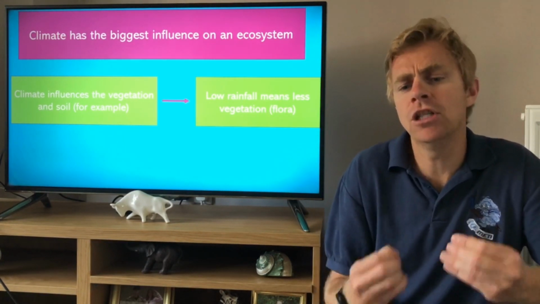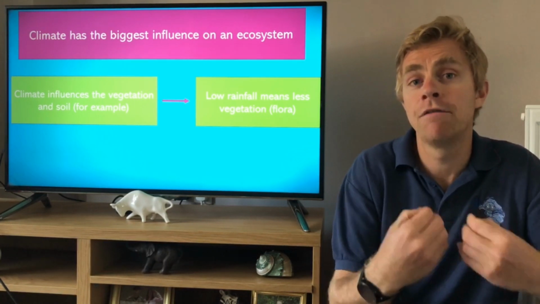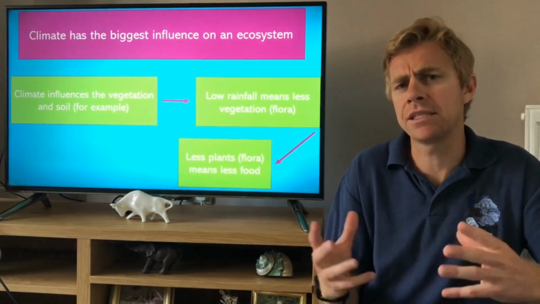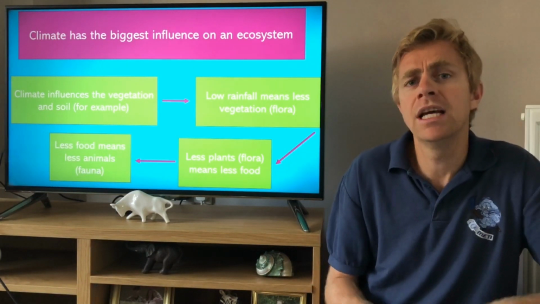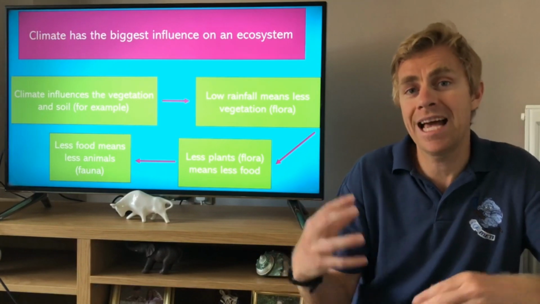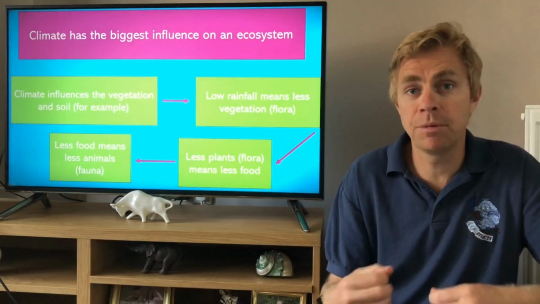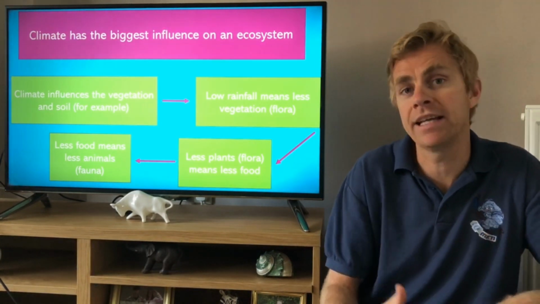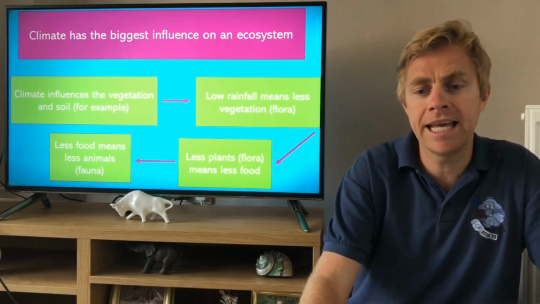So look at this. If an area has low rainfall, it means there'll be less vegetation, less plants, less flora. Well, if there are less plants, less flora, that means there is less food. If there is less food, it means there's going to be less food for the fauna, for the animals, and this has a knock-on effect. So climate will affect an ecosystem, just as much as rainfall will affect it, the animals will affect it, the plants will affect an ecosystem, so will the soil. They are all interconnected.